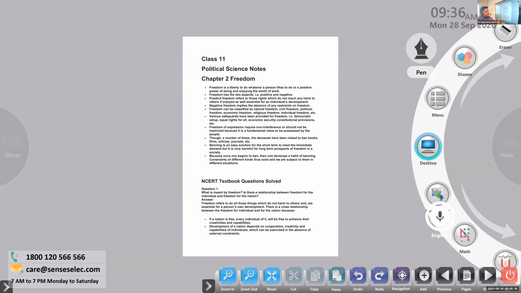When a person's activity is making trouble, or there is a chance of creating problems for others in the society, at that time we need restrictions. So it is connected with the nation's freedom also. There is a close relationship between the freedom of the individual and of the nation, because if a nation is free, every individual of it will be free to enhance their creativeness and capabilities.